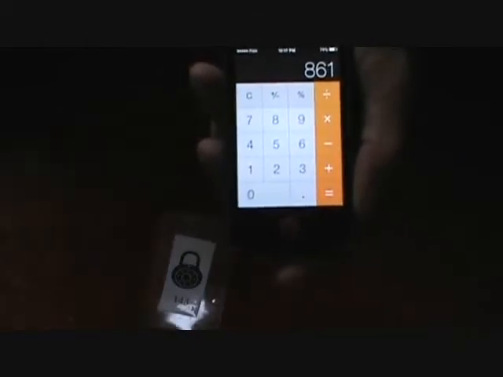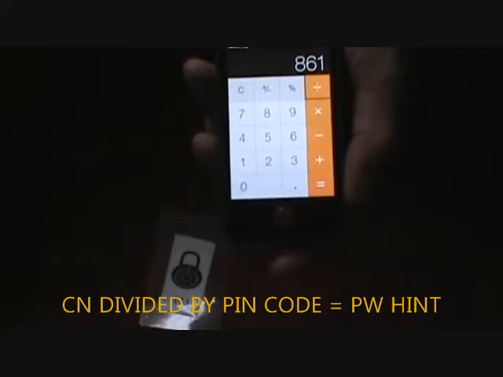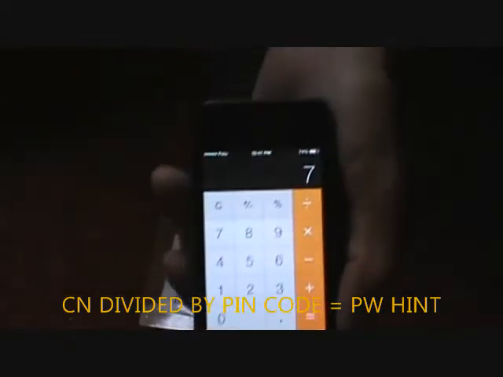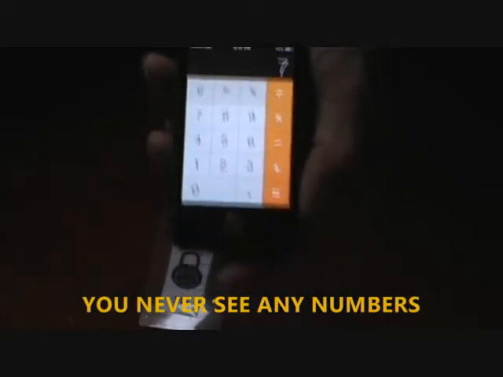So now you need a password hint. So they hit divided by again, and their secret code, which was 1, 2, 3, and they're left with 1 digit, okay? And you reveal that digit.